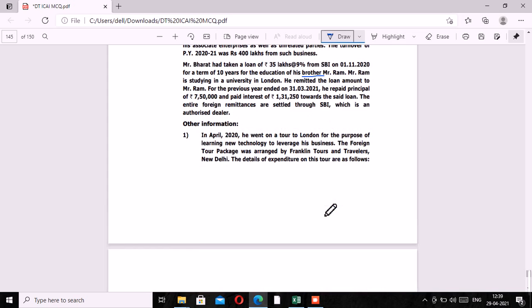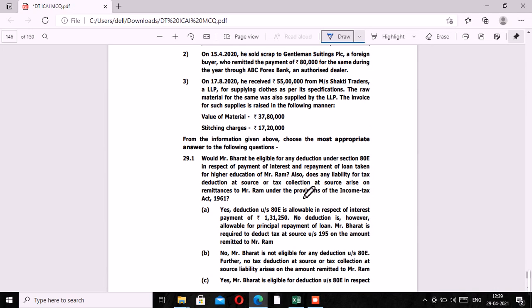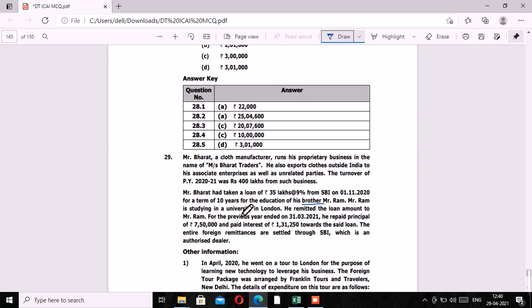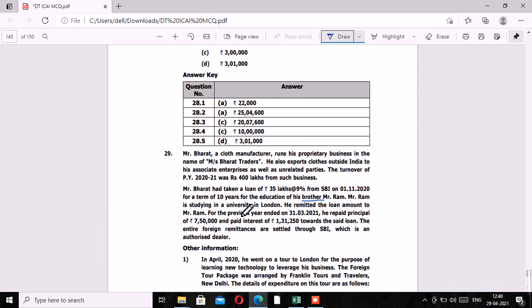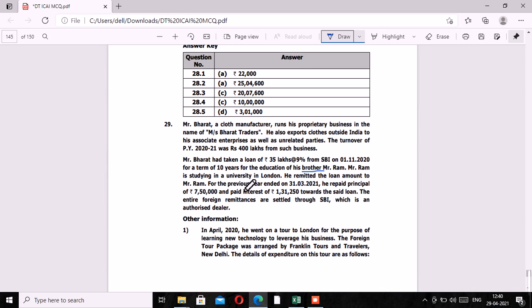Now the MCQ has a second part as well. Also, does any liability for tax deduction or tax collection at source arise on remittances to Mr. Ram under the provisions of income tax? So we need to see whether any TDS liability or TCS liability has been attracted in case of remittances to Mr. Ram. For this again, let's move to the paras. So over here we have Mr. Ram studying in a university in London. He remitted the loan amount to Mr. Ram. For the previous year ended on 31st March 21, he repaid principal of 7,50,000 and interest of 1,31,250 towards the said loan.